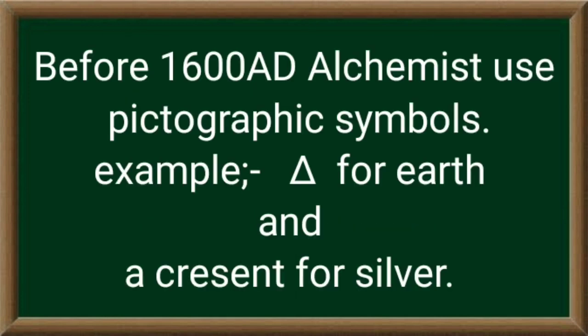So who gave these symbols? First of all, there were some scientists before 1600 AD, known as alchemists at that time. They tried some experiments and invented some pictographic symbols to denote the elements. They said they would denote earth with a triangle and silver with a crescent.